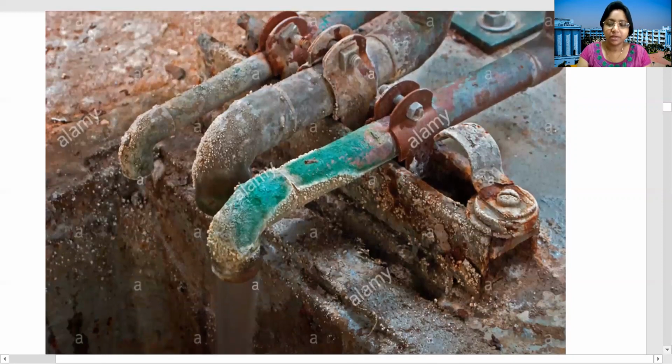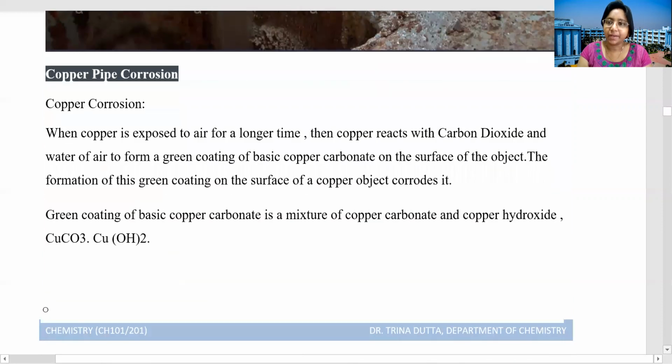That is called corrosion. This is copper pipe corrosion. When copper is exposed to air for a longer time, then copper reacts with carbon dioxide and water of air to form a green coating of basic copper carbonate on the surface of the object.